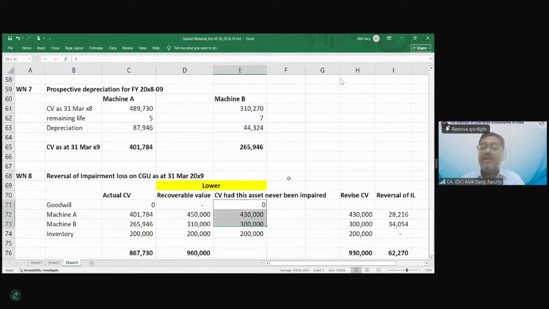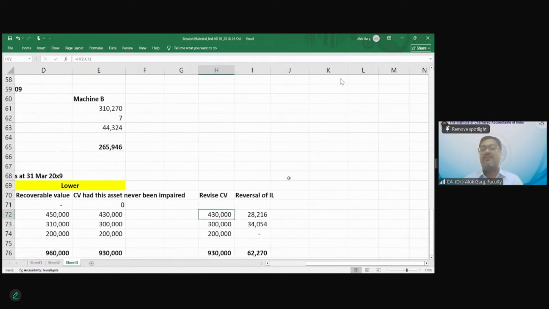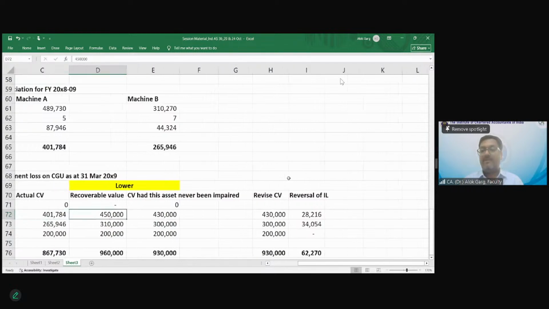So I have computed this carrying value: had this asset never been impaired, what would the carrying value be today? Right? Then I have compared the carrying value which would have been versus the carrying value which is actual. And the actual carrying value is lower. So my revised carrying value is the lower of these two, recoverable value and computed carrying value.